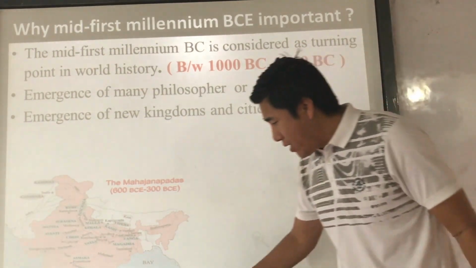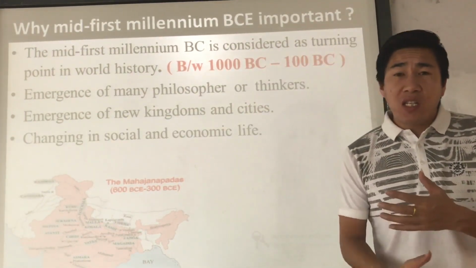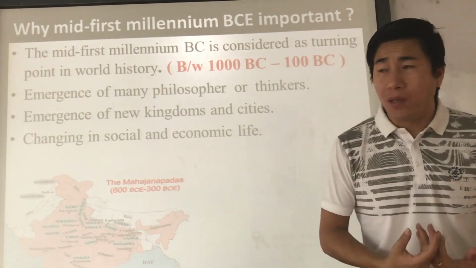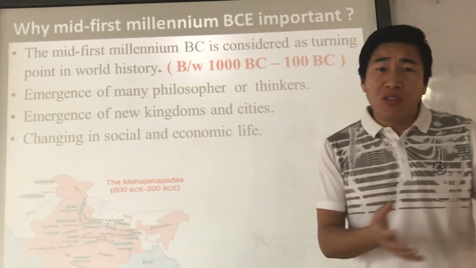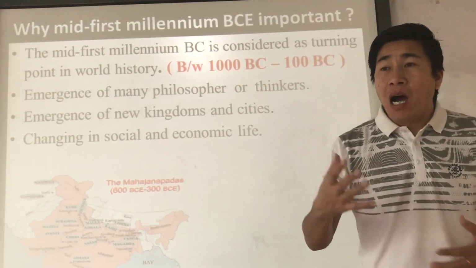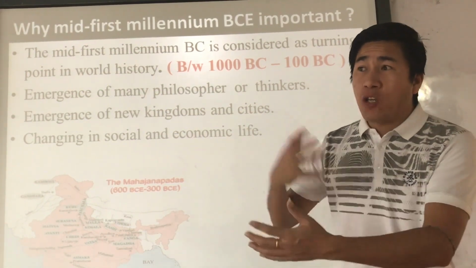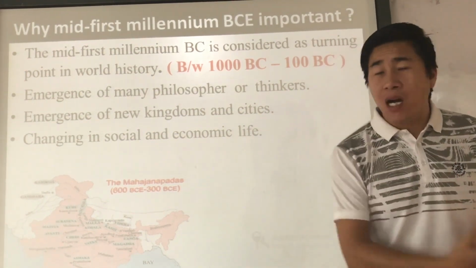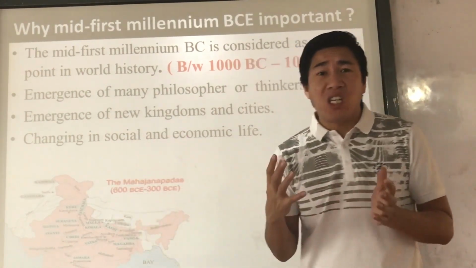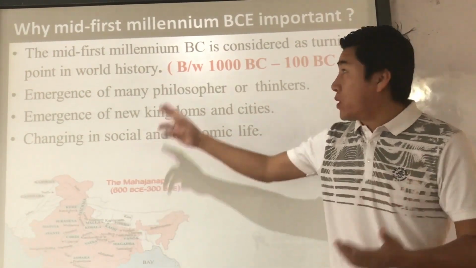Third, the emergence of change in the social life and economic life of people, which we have already discussed in chapter number 3. In social life, we talked about how the social life of people changed according to the different kinds of texts there were, the Mahabharata, Dharmashastra, Sutra. These all mention different kinds of social changes that happened in ancient India in this period.